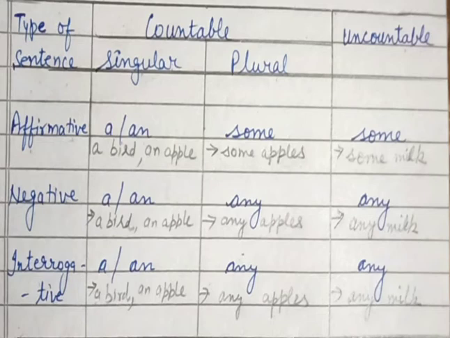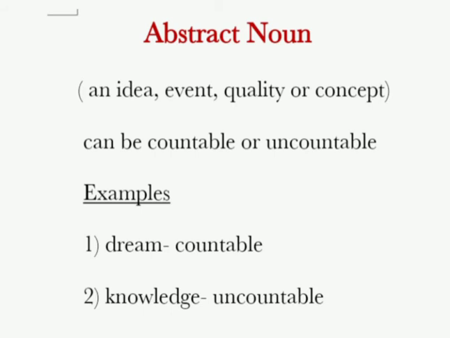Now we will discuss some important points. That abstract nouns can be countable or uncountable. See the examples like dream. Dream is abstract but it is countable, and knowledge is also abstract but it is uncountable.